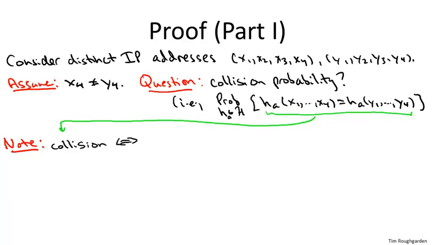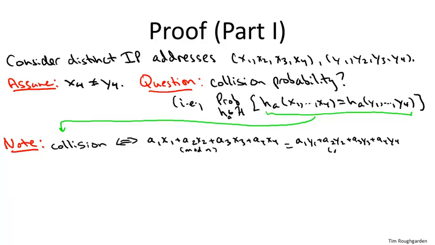After the algebra and the dust has settled, we're left with this equation being equivalent to the 2 IP addresses colliding. Again, we're interested in the fraction of choices of A1, A2, A3, and A4 such that this condition holds. Sometimes it'll hold for some choices of the AIs, sometimes it won't, and we want to show that it almost never holds. It fails for all but a 1 over n fraction of the choices of the AIs.